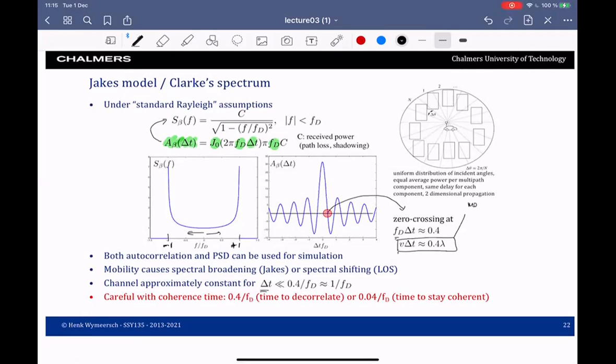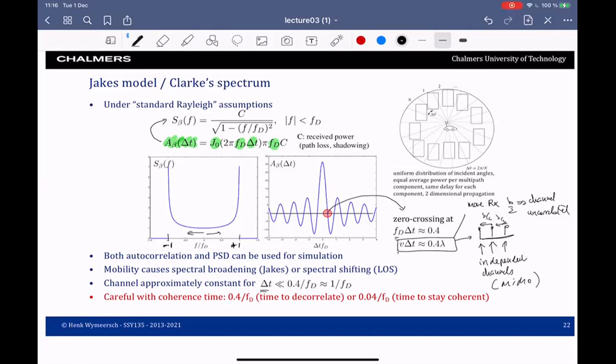Let's say if you move the receiver by lambda over 2, that means the channel is uncorrelated from what it was before. And this implies that when I have a receiver with multiple antennas, each spaced lambda over 2 apart, each of these antennas will see independent channels, because uncorrelated and independent is the same when the channel is Gaussian. And this will be useful in the MIMO lecture, but not right now.